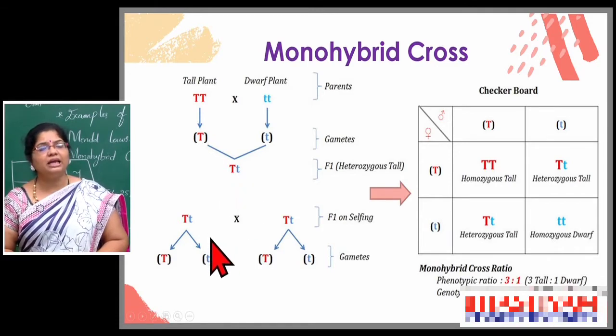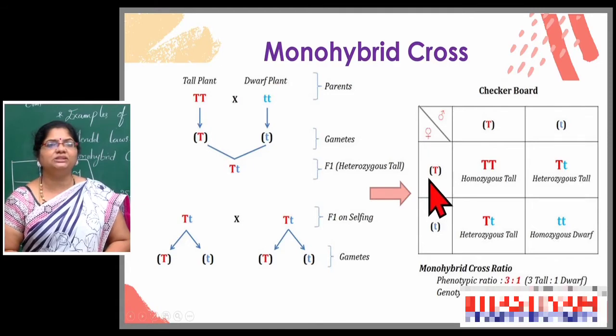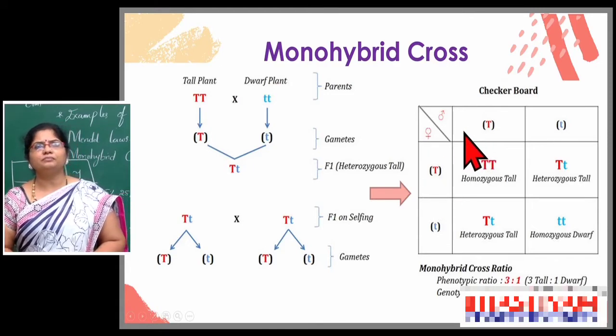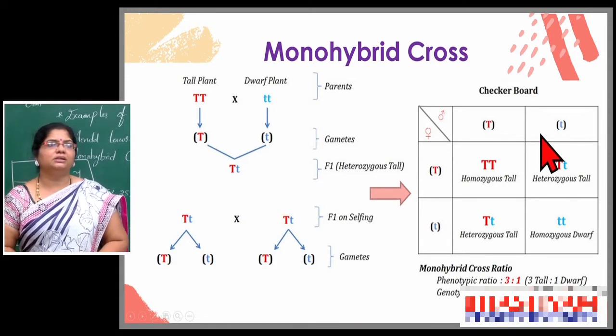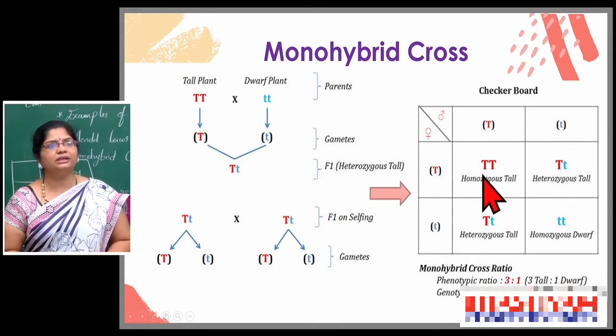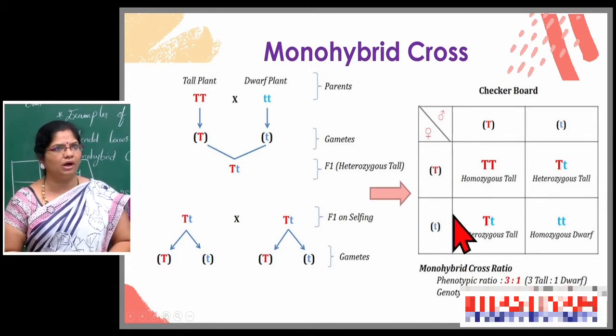And finally, what he got, see in the checkerboard: the upper side is one plant with two factors, capital T and small t, and vertically you see another capital T and small t. This indicates the second parent's two alleles.